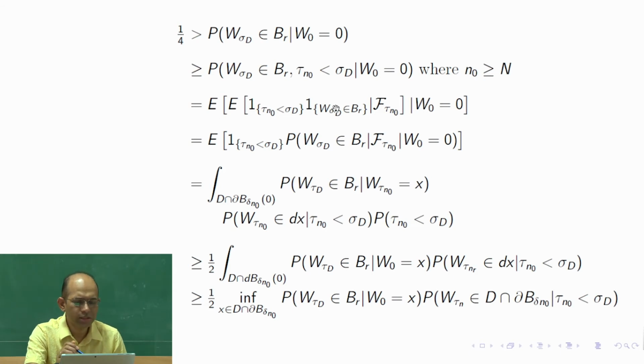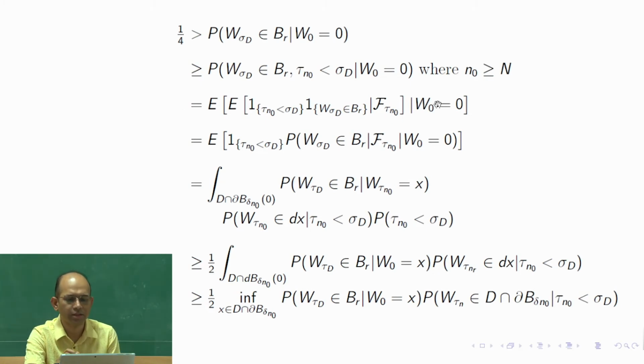Why? Because this is the probability I need to find given W0 is equal to 0. However, we are using the tower property of expectation. We are conditioning even further inside with a finer sigma algebra in between. Here the sigma algebra is at time 0, but here at tau n naught. So, tau n naught would be 0 or positive, right?